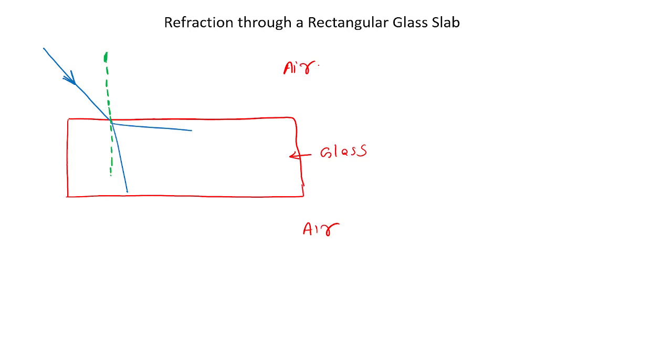Away from normal? Are you sure? Then I will tell you. Air is the medium having low refractive index. I can say it is the rarer medium. Rarer means low refractive index. Glass has a higher refractive index, it is denser.